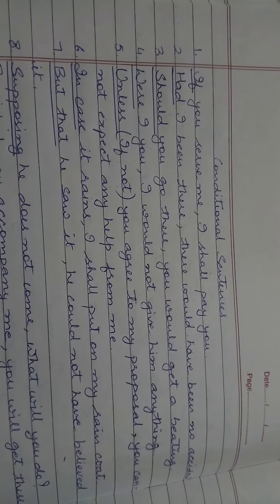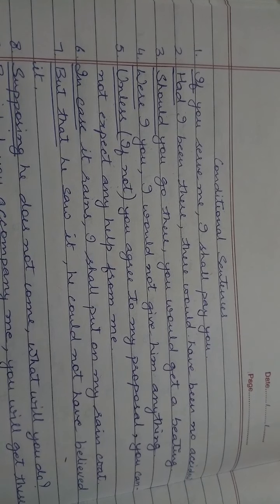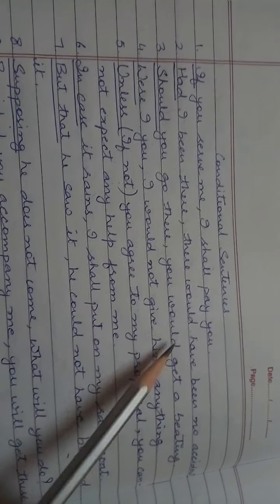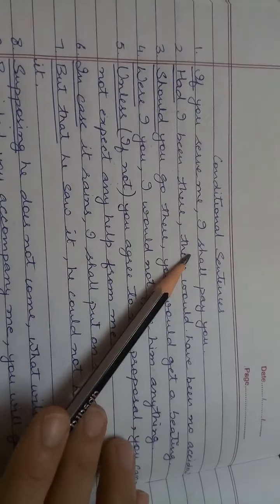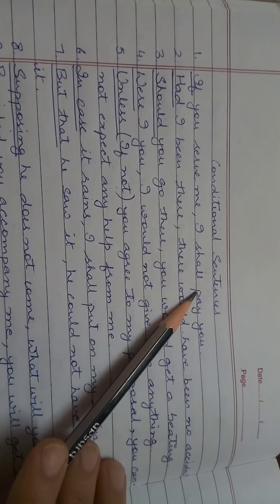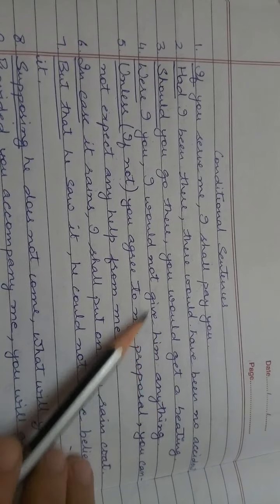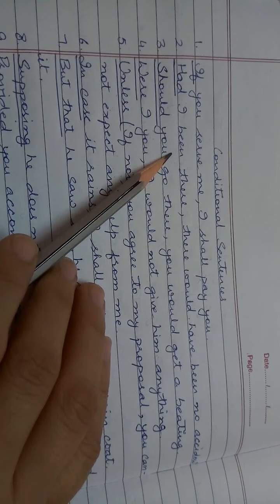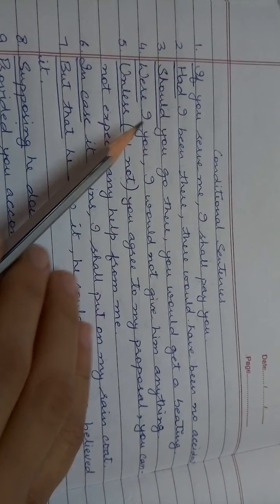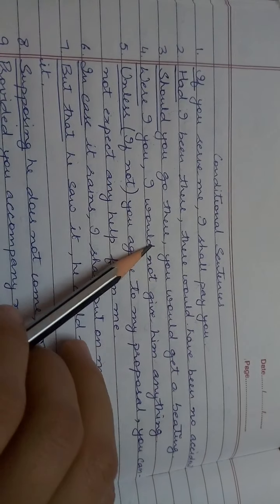Children, today in this class we will do two different types of sentences. The first one is conditional sentences. What are conditional sentences? These are the sentences that express a condition. Such sentences begin with if, unless, had, should. Why are we doing these sentences?